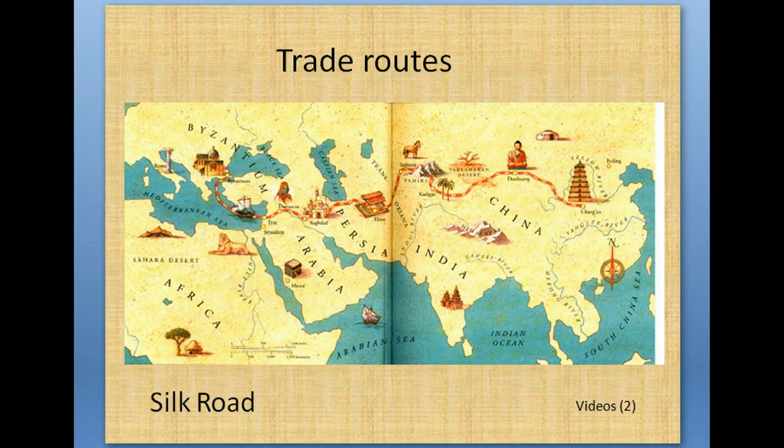So the first one is going to be the Silk Road. It's going to travel from China. Eventually it will start in Beijing, go through China, above India, go through Persia, go through the Ottoman Empire, and end up in Constantinople, where the goods are then sent up into Europe. Make sure you have that written down.